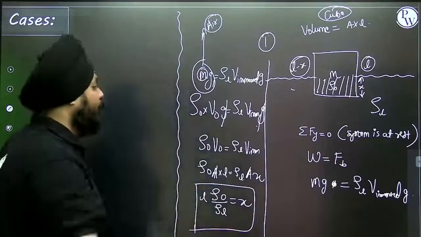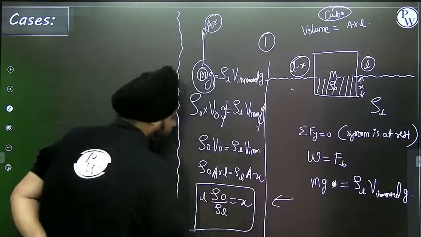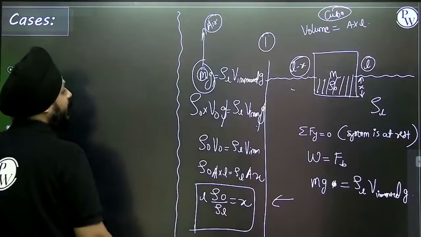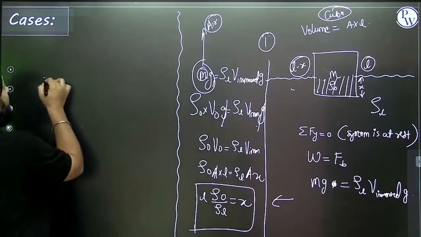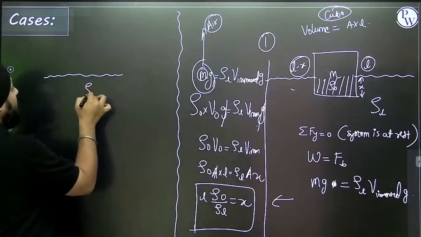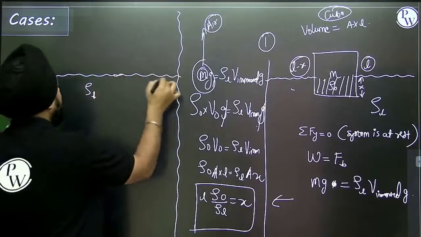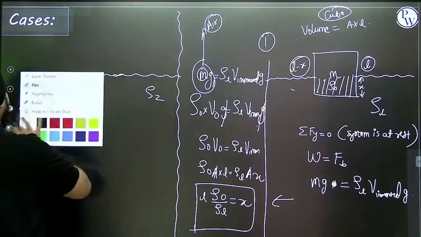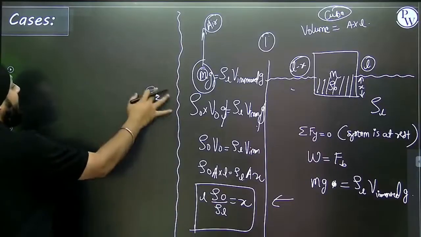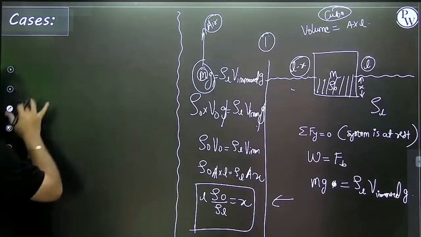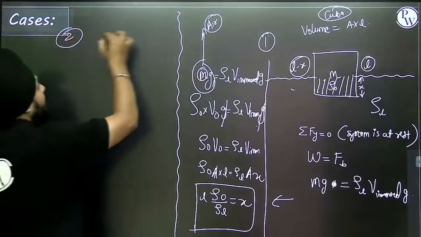Second case, suppose this is liquid 1, and this is liquid 2. If I'm taking two liquids, this is the second case, I'm showing you all how to apply this.